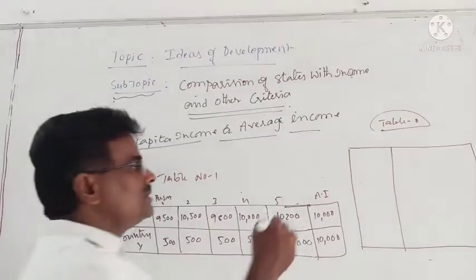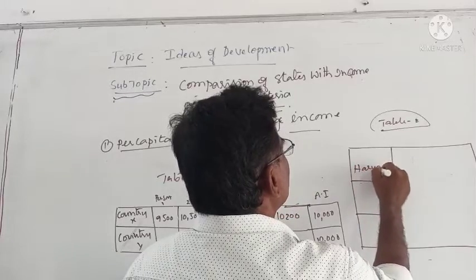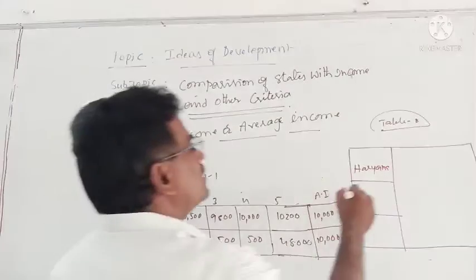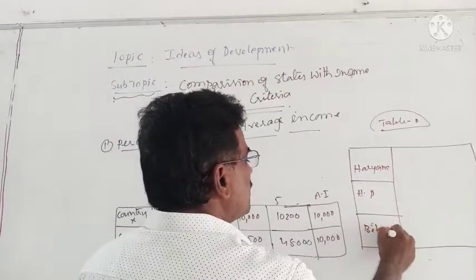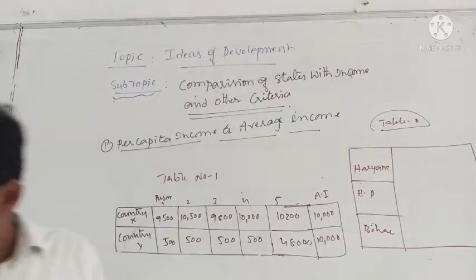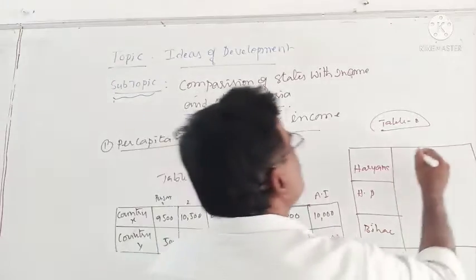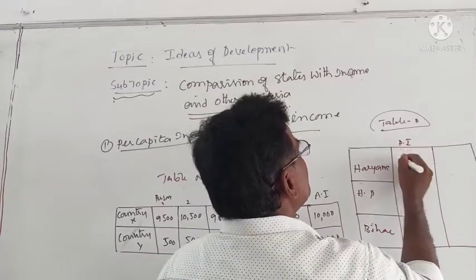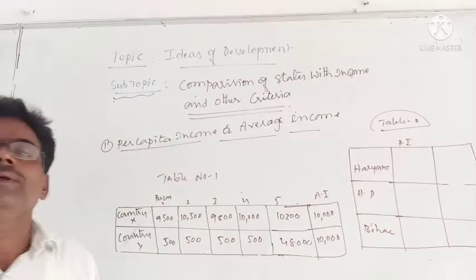For example, imagine that there are 3 states. We take the nation. The first one is Haryana. The second one is Himachal Pradesh. The third one is Bihar. See, this is about how you take just per capita income or average income. Look at that.